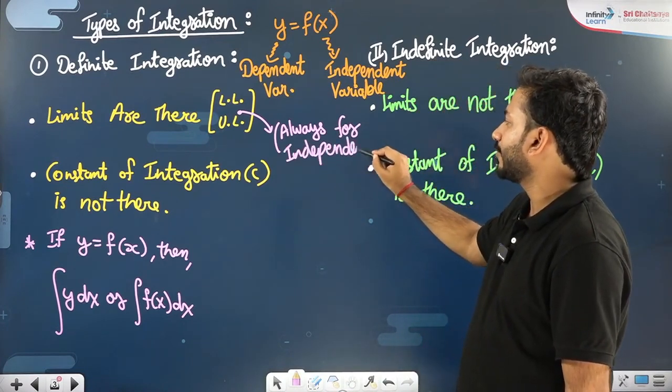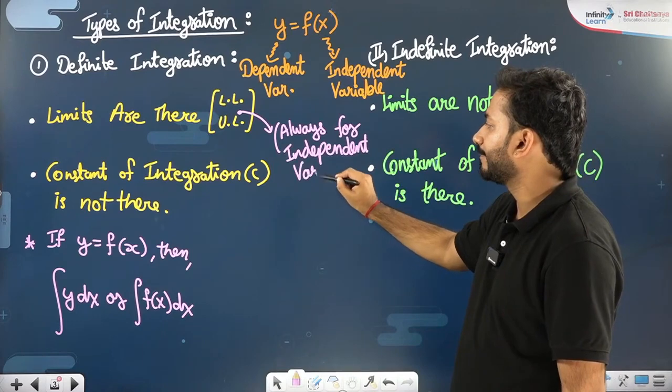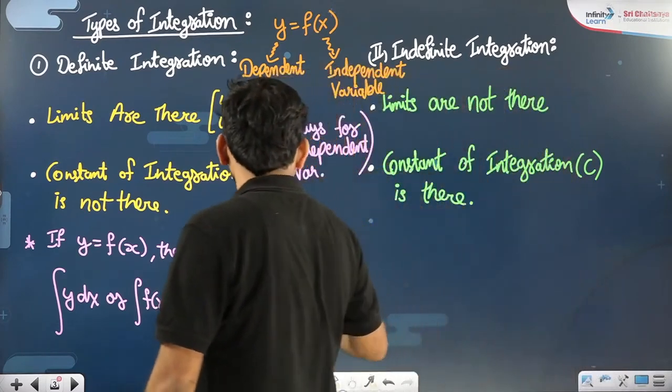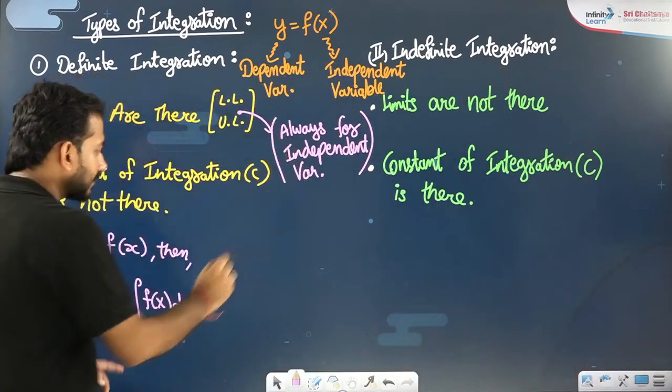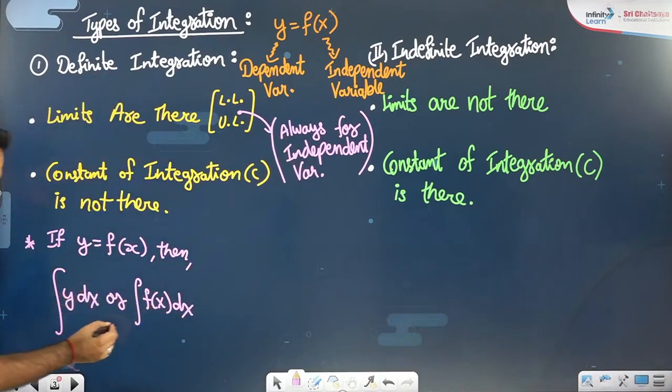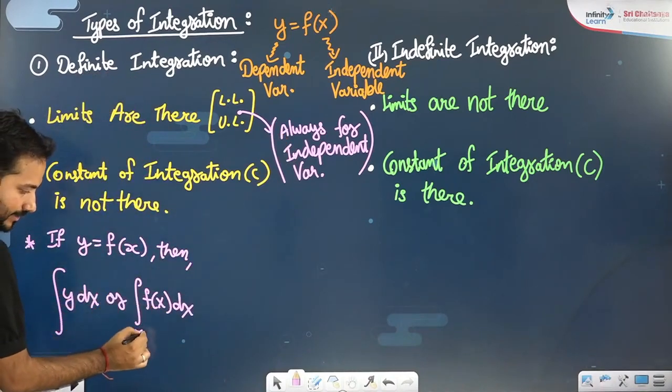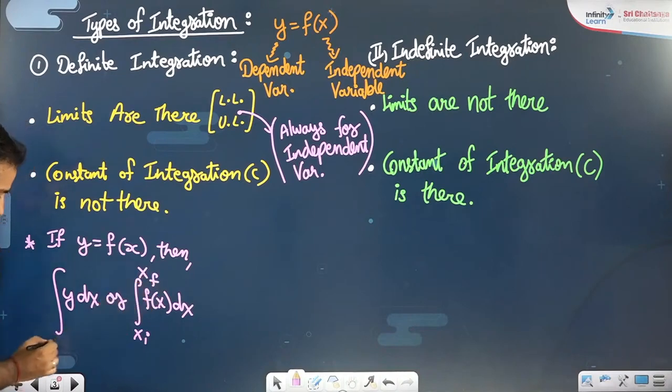Limits are always for the independent variable. I hope that is clear for you. So who is independent here? x. So who will have the limit? x: x initial to x final.